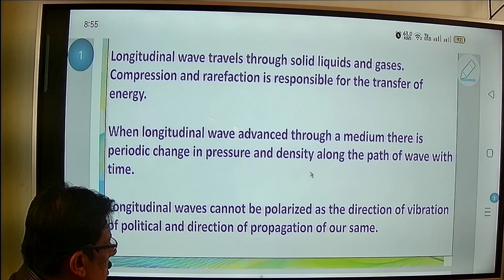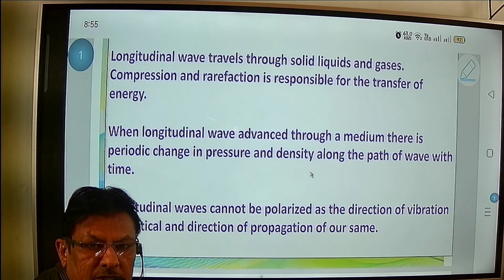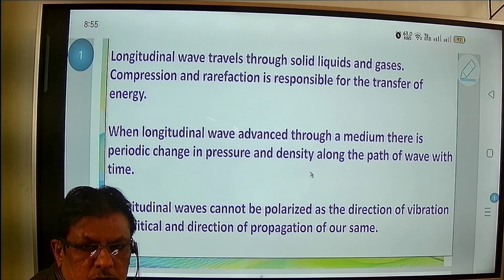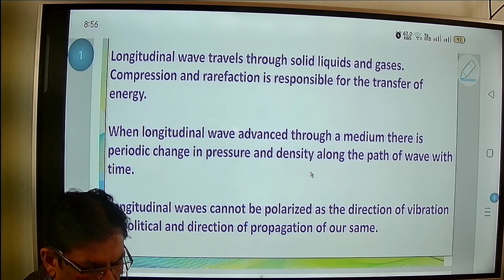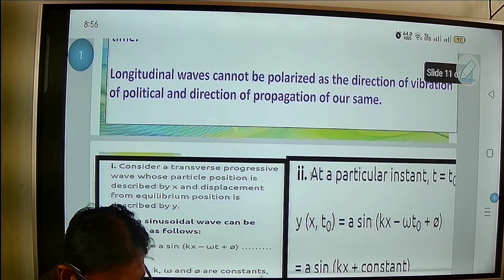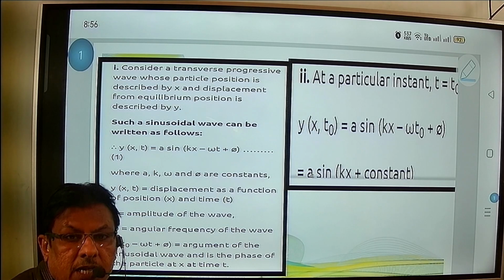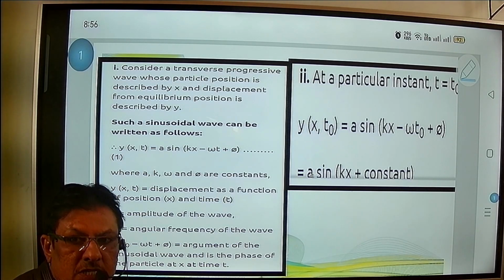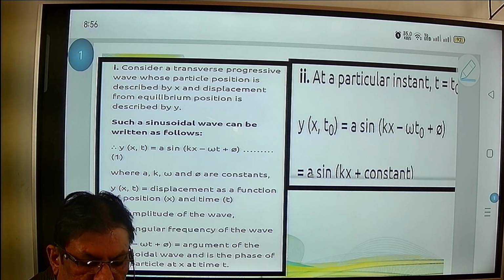Longitudinal waves cannot be polarized because the direction of vibration is parallel to the propagation, and hence it cannot get polarized. So this is one of the reasons. Today we will stop here, and in the next lecture we are going to see the next article regarding